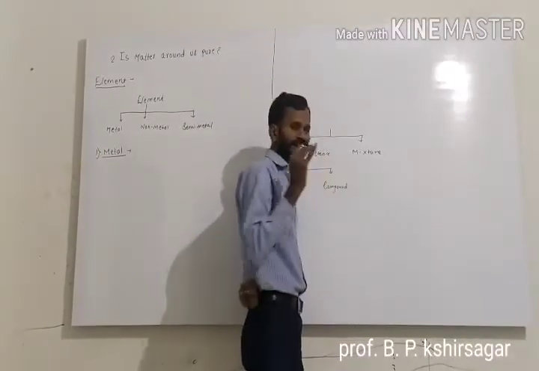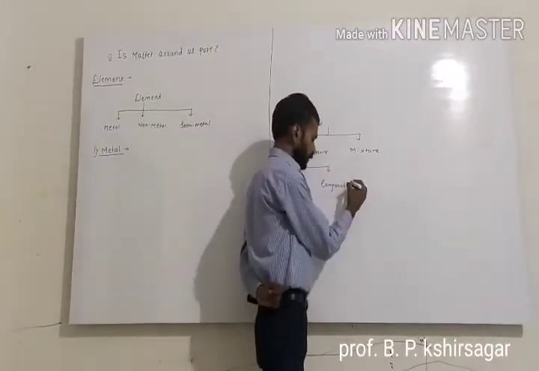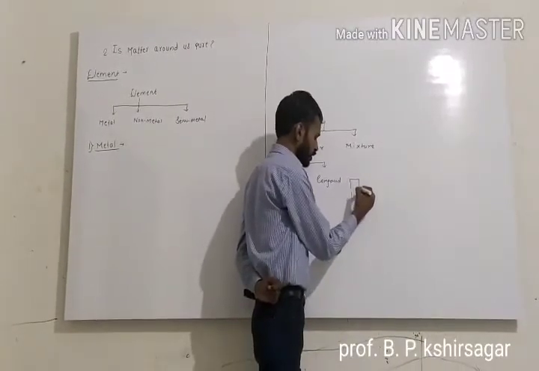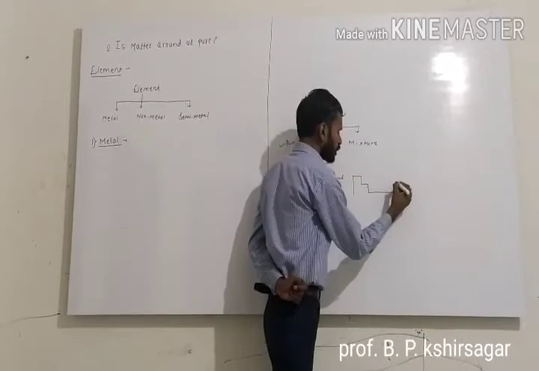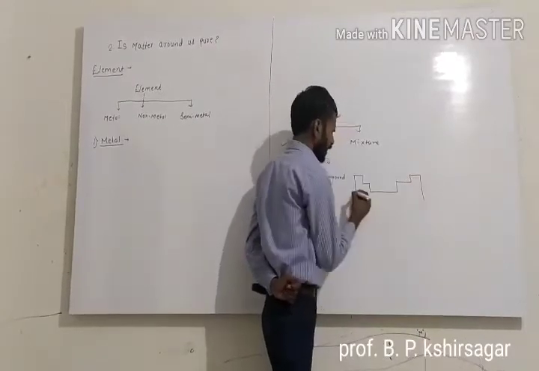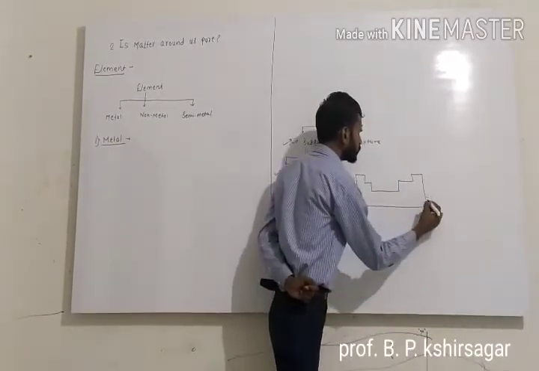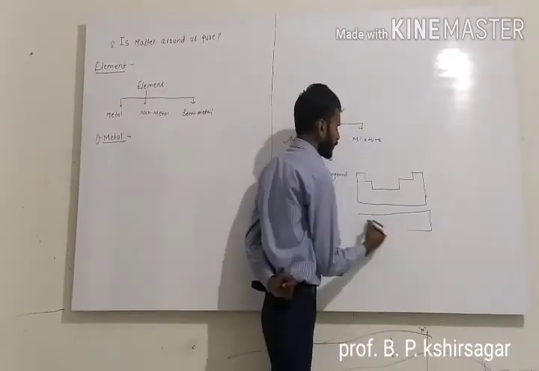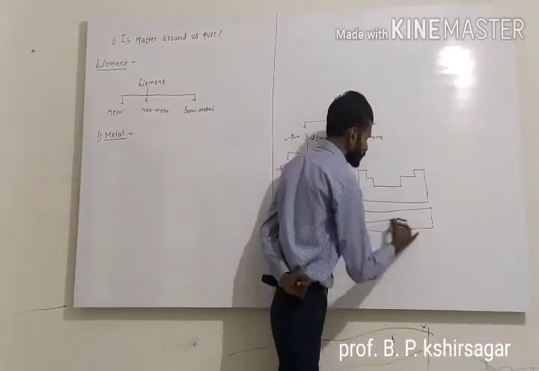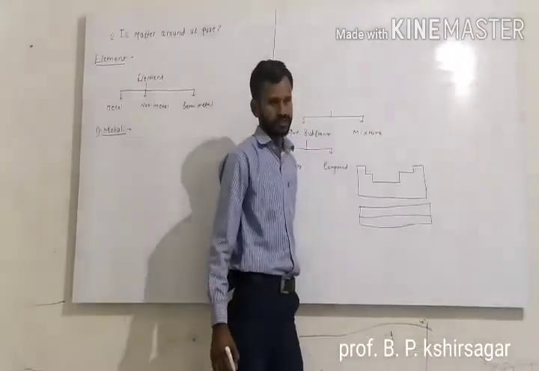So that is the arrangement of the periodic table. I have drawn here a rough diagram for this, a simple representation of the modern periodic table.